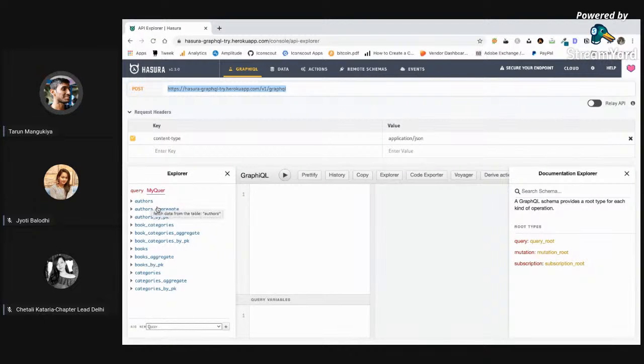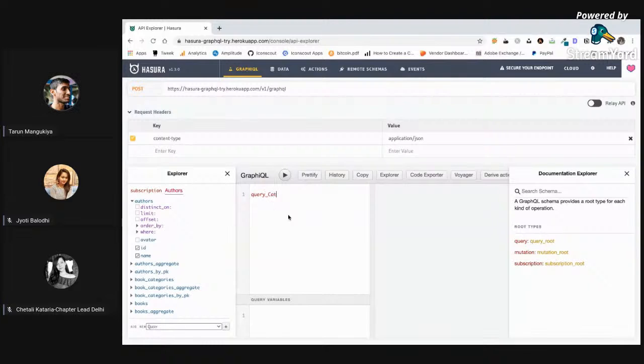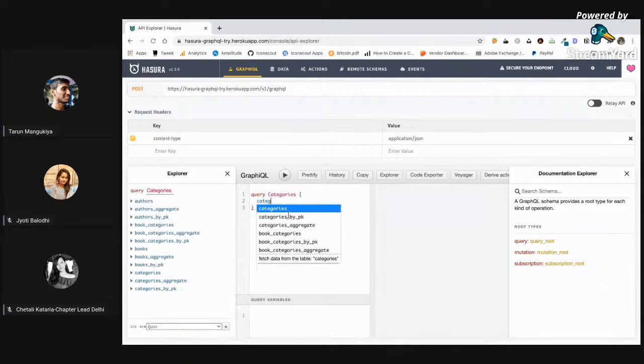So I have authors, then book categories, books, categories, everything available. And if I want to get categories, what I can do is write a query, give the name of that query, and ask for categories. If you check here, we are getting intelligence of what we can retrieve.